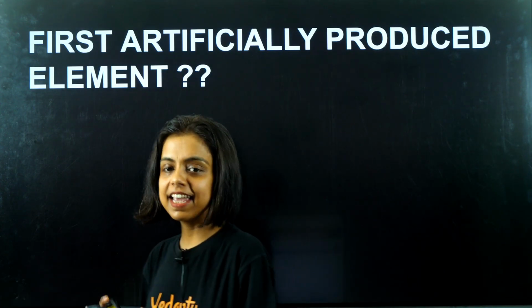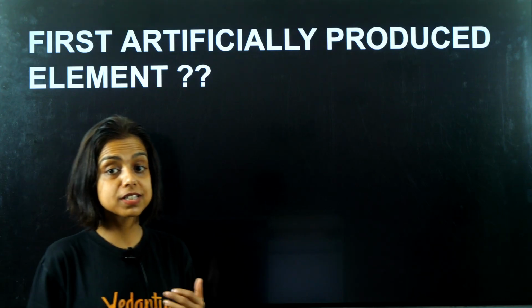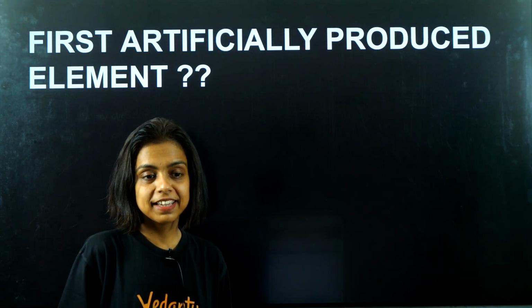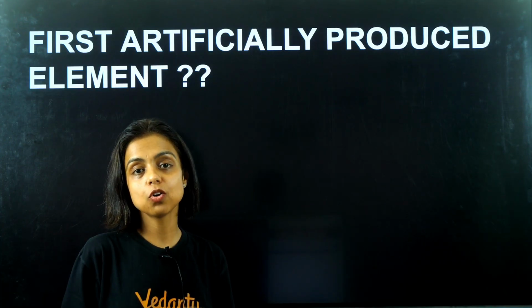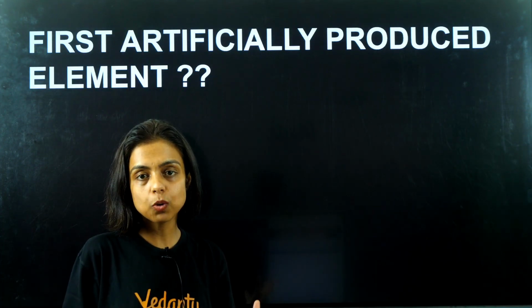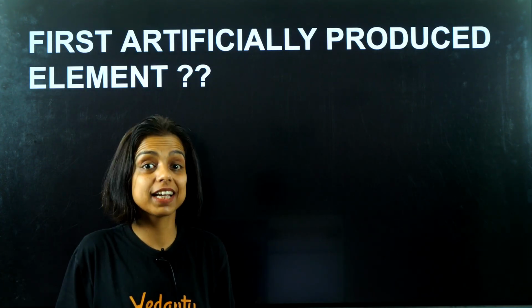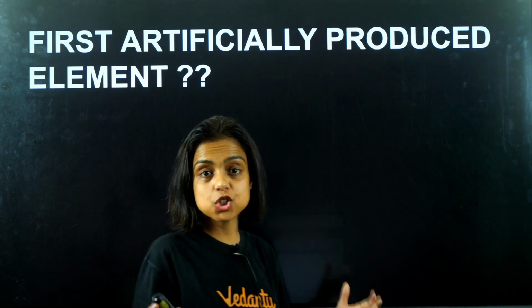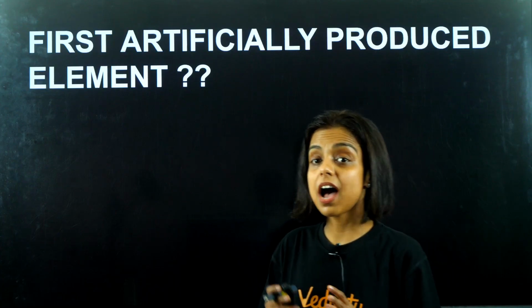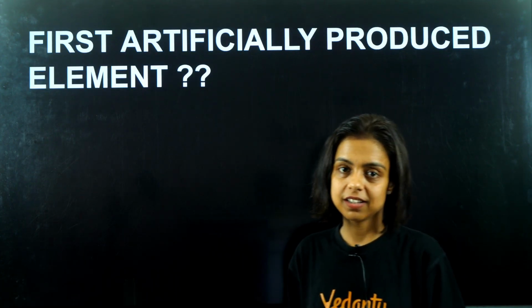Any guesses, guys? Yes, it was technetium. Technos is a Greek word which means artificial, so technetium got its name from there. Technetium is that element which was artificially produced.